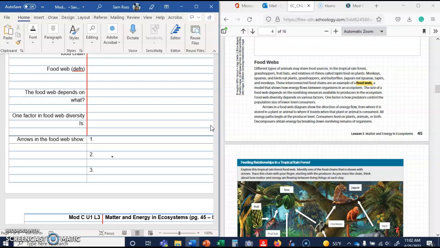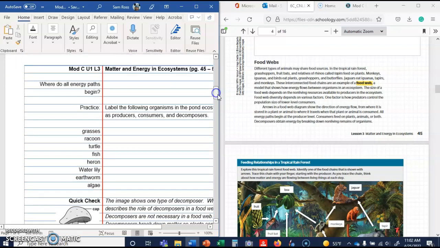All energy paths begin at the producer level. That would be 2. And then consumers feed on plants, animals, or both. Decomposers obtain energy by breaking down non-living remains. You already have that, the decomposers, elsewhere, so I would focus on the consumers for 3. So if you need to pause or go back, rewind me, that's fine.